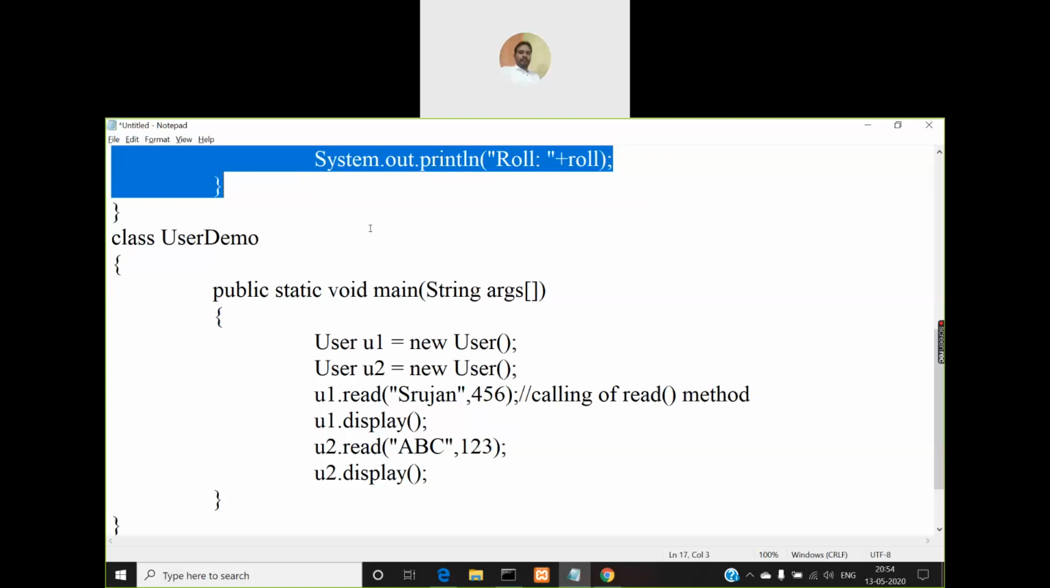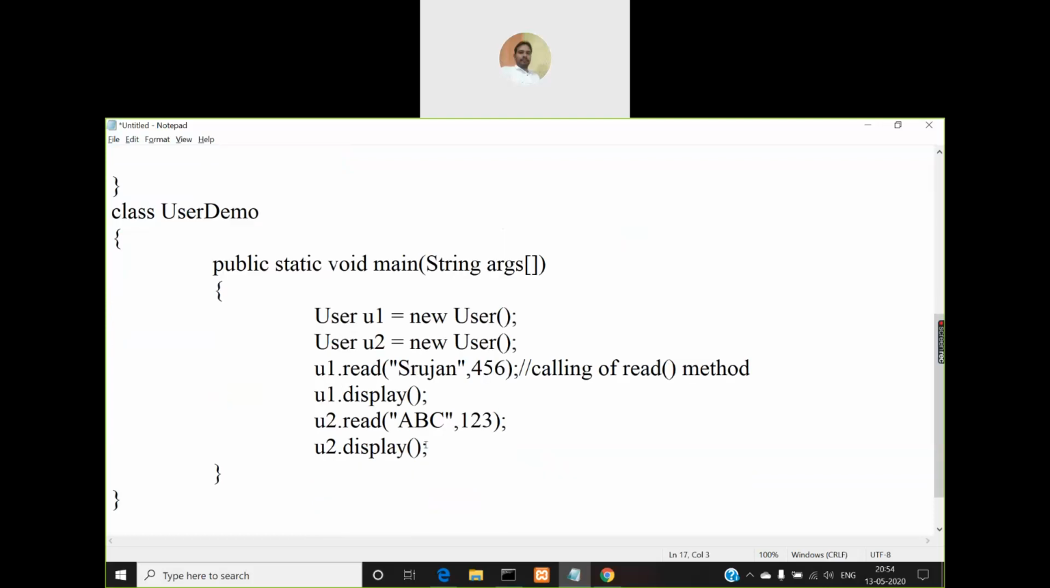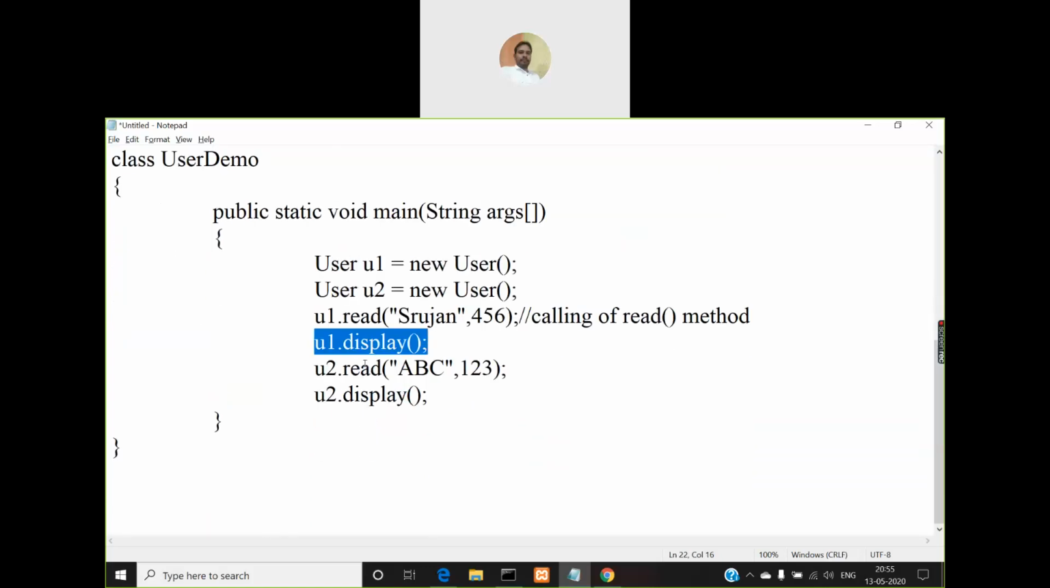If I don't want to use this display method, I can directly display them without the use of this display method also. Say, for example, I'll remove this display method. Then can I call this display method? I cannot call, because there is no display method defined in the user class. So this will not be permitted. Similarly, this u2.display also will not be permitted.